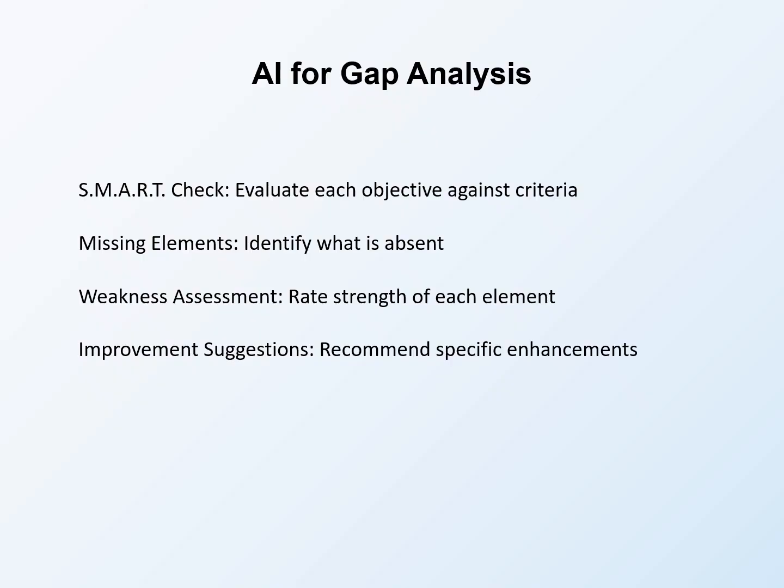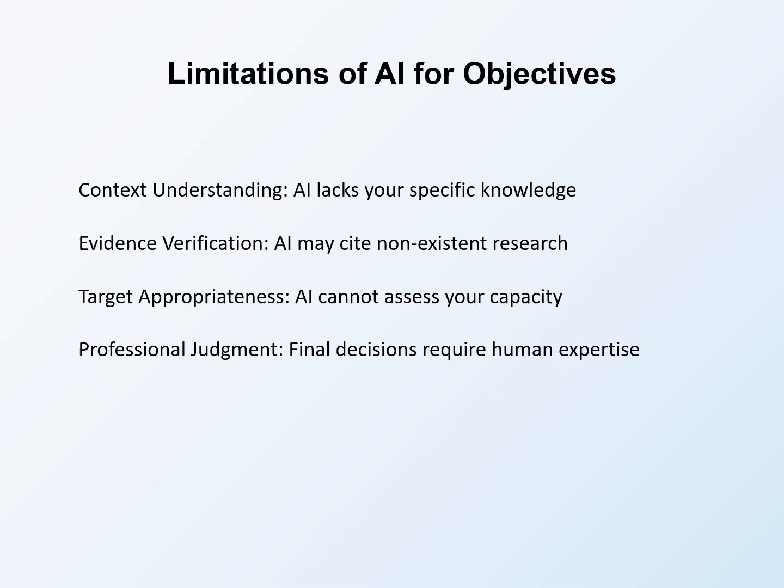Weakness assessment rates the strength of each element. Some objectives may be specific but weakly measurable. AI can distinguish degrees of smart compliance. Improvement suggestions recommend specific enhancements. For each weakness identified, AI can suggest how to strengthen. Actionable suggestions accelerate revision. Understanding AI limitations is essential.